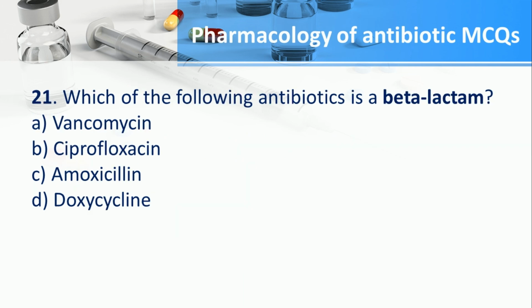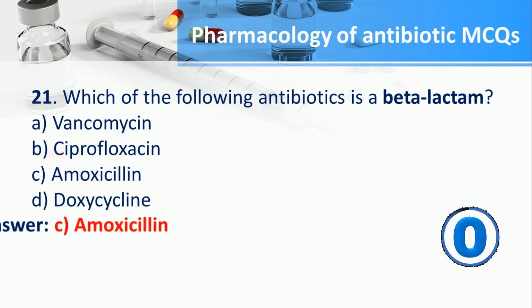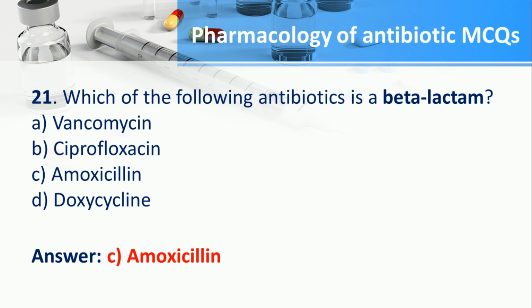Number 21. Which of the following antibiotics is a beta-lactam? A. Vancomycin, B. Ciprofloxacin, C. Amoxicillin, D. Doxycycline. The answer is C. Amoxicillin.